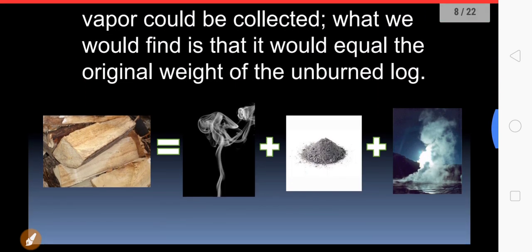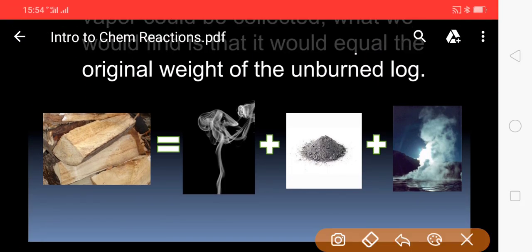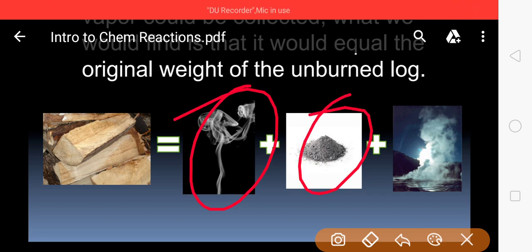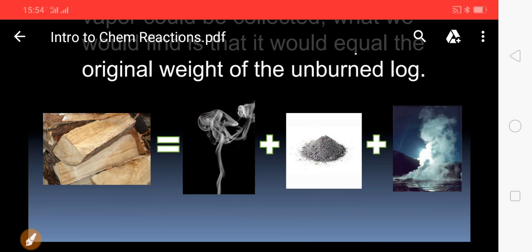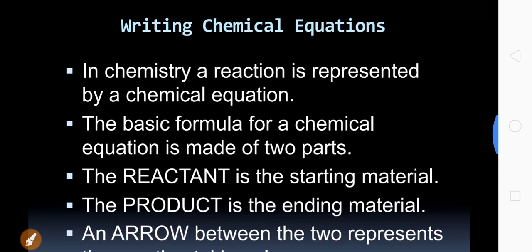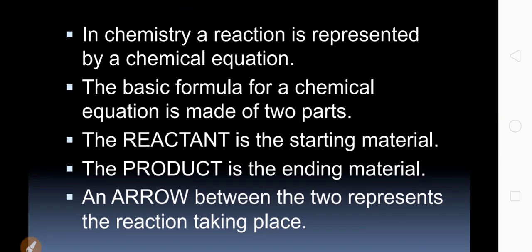If you collect soot, ashes, carbon dioxide, water vapors, and all, and you measure all these weights, then they will be equal to weight of wood burnt. This is called as law of conservation of mass. Very important law. Weight of reactants is equal to weight of products.